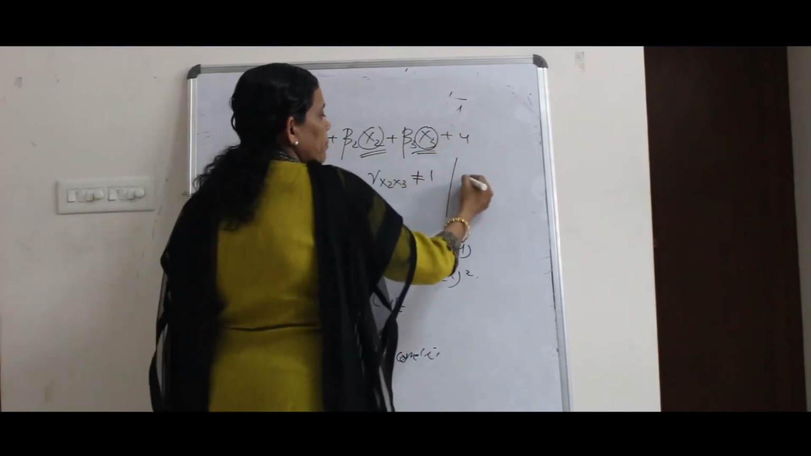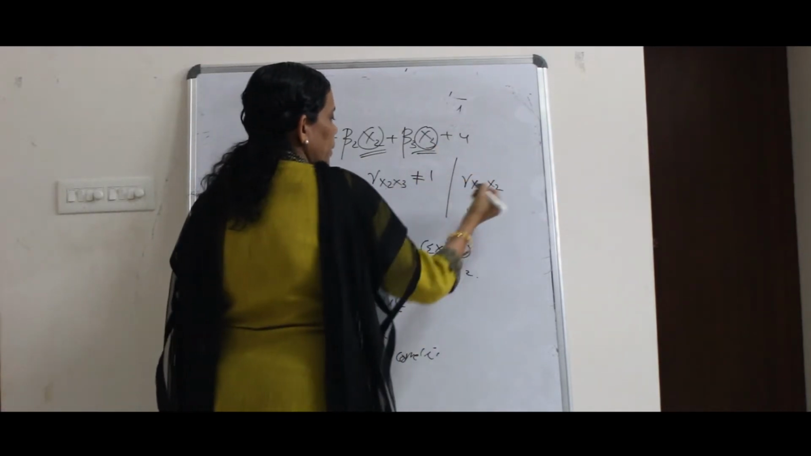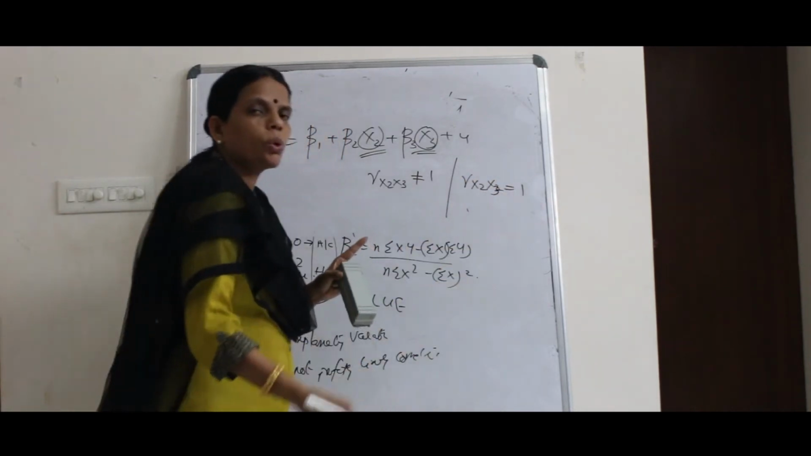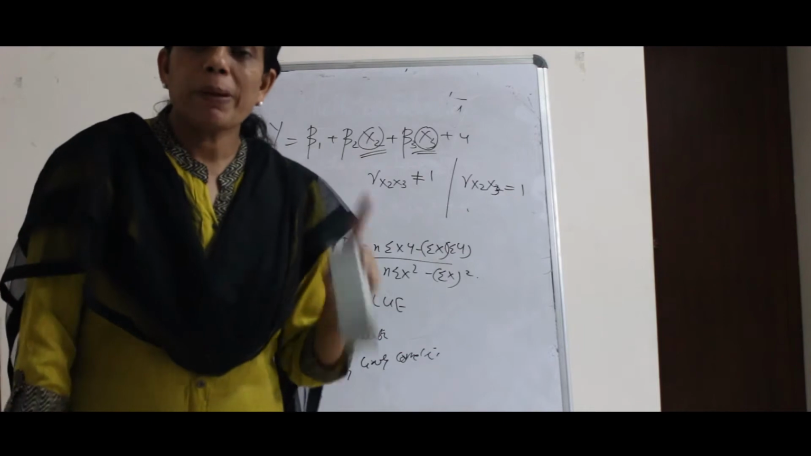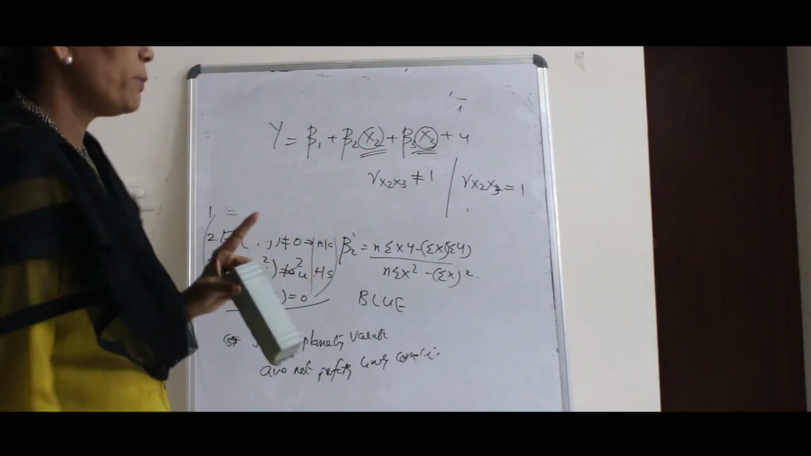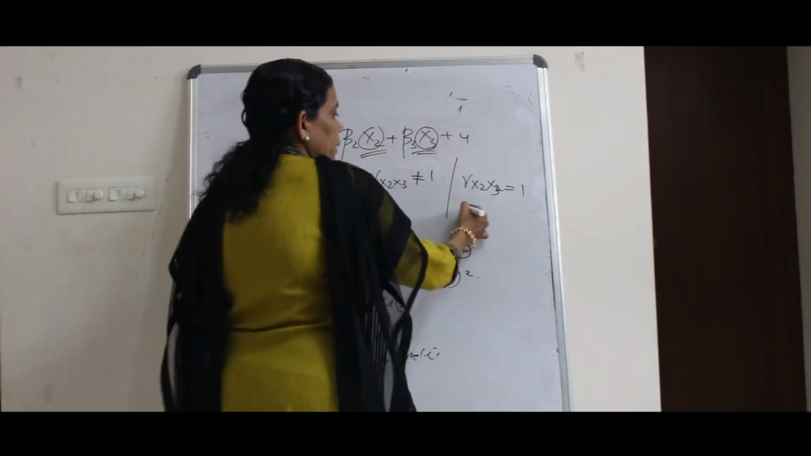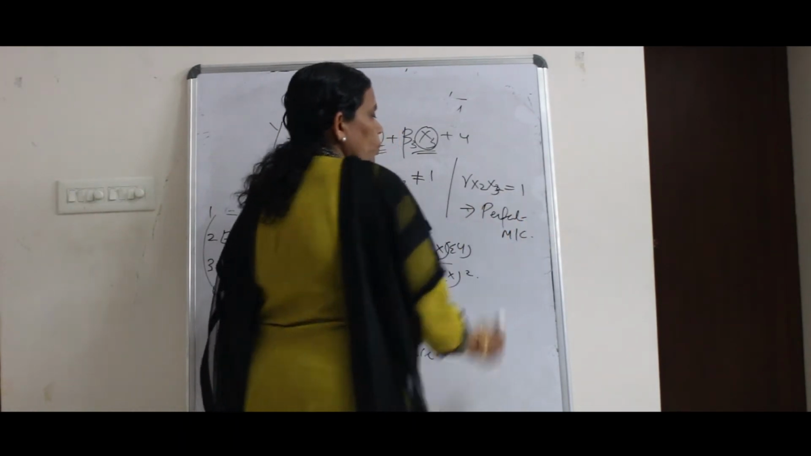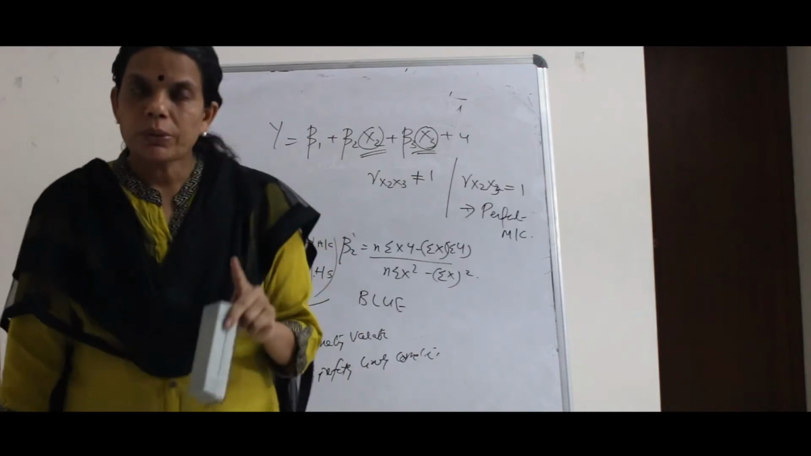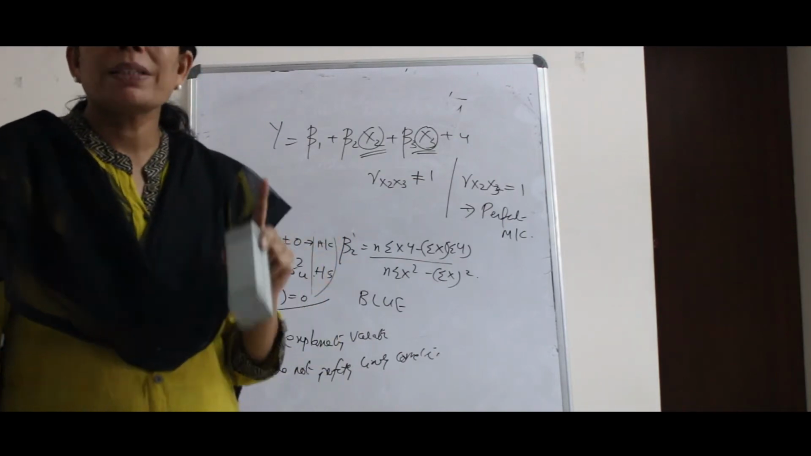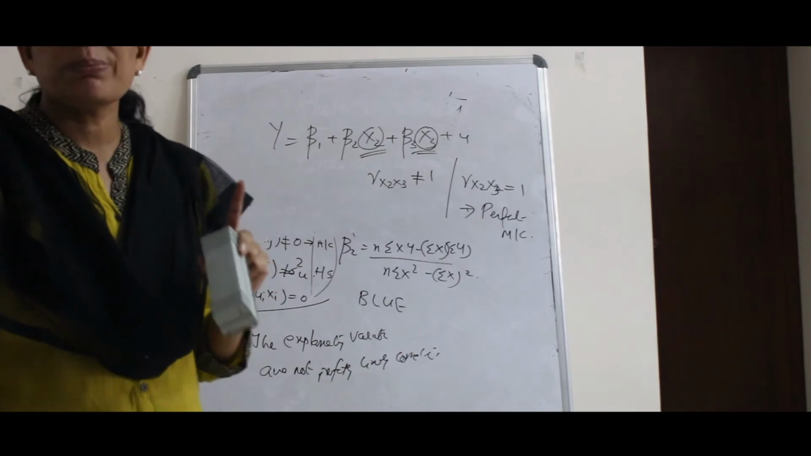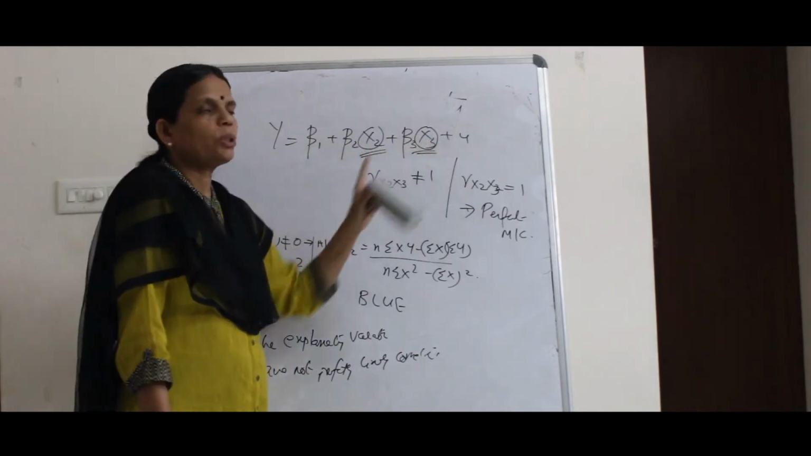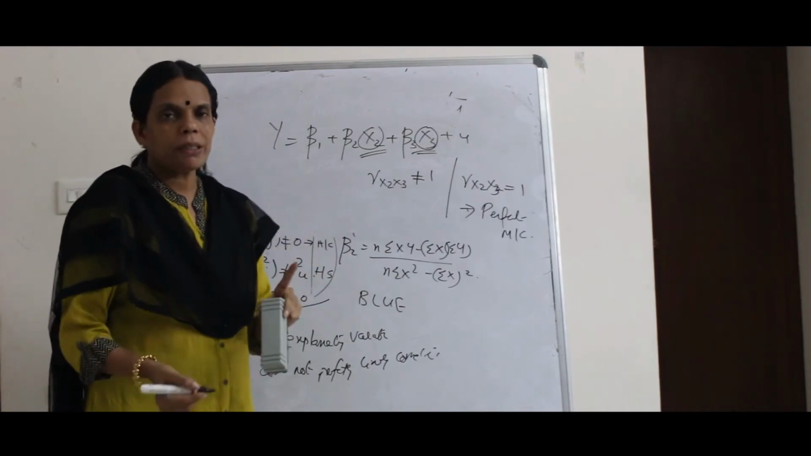If these two variables are perfectly linearly correlated, it means the correlation between x2 and x3 is equal to 1. So, if there is perfect collinearity between the explanatory variables, you have the case which is called perfect multicollinearity. So, what is multicollinearity? Multicollinearity refers to the existence of a linear relationship among explanatory variables. If you have a linear relationship among these two variables, you call it multicollinearity.